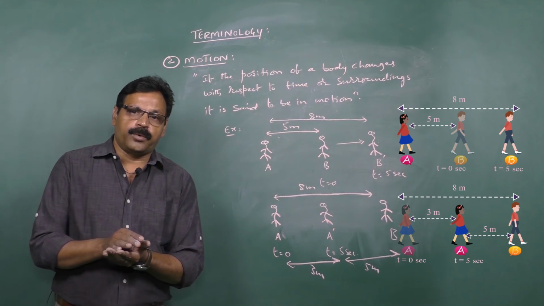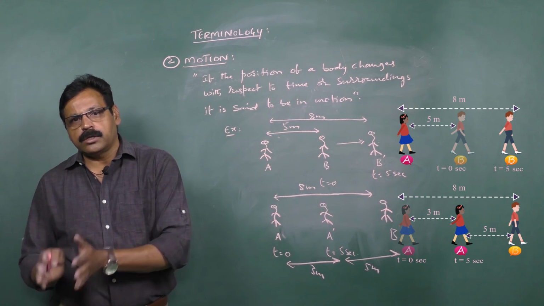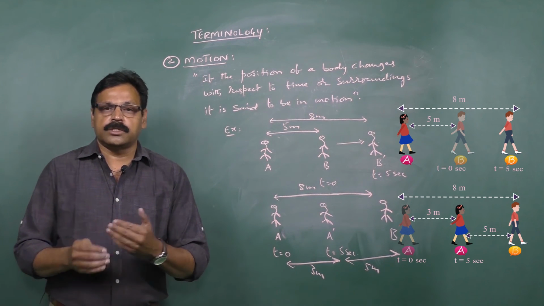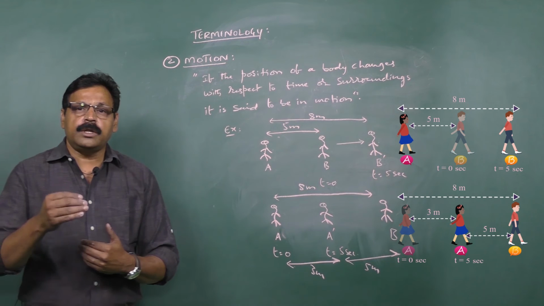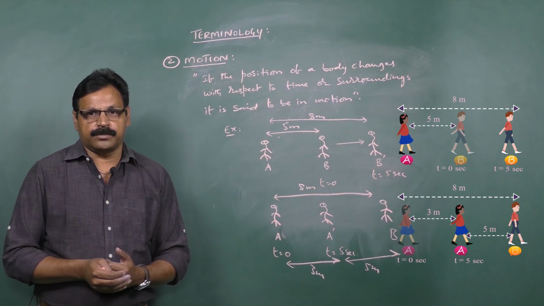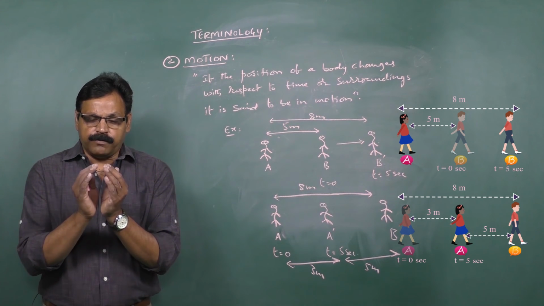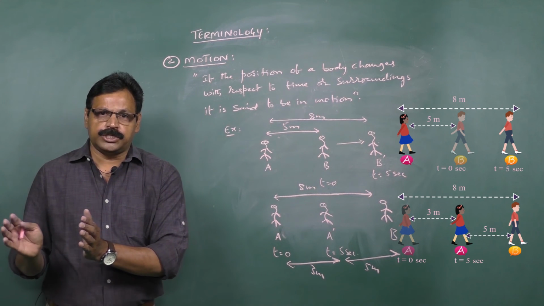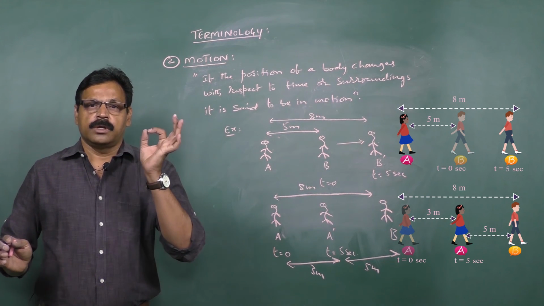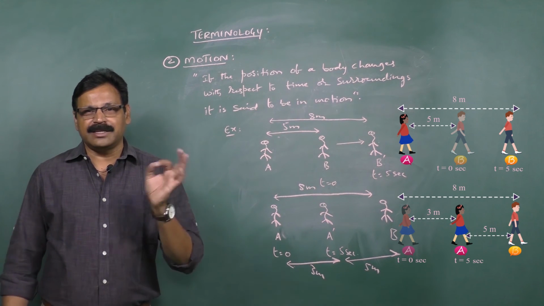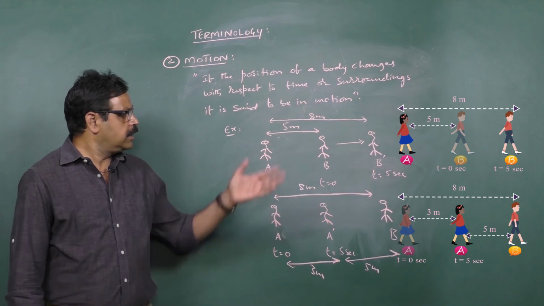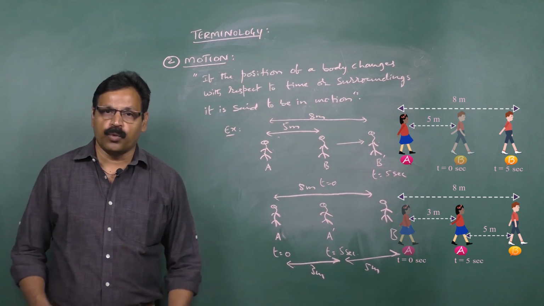So whether the reference point changes or the object changes, in both cases you say that it is in motion. That all depends upon your relative condition. Whenever an observing point changes its position with respect to a reference point, either in terms of time or in terms of the surroundings, then you say that it is in motion.